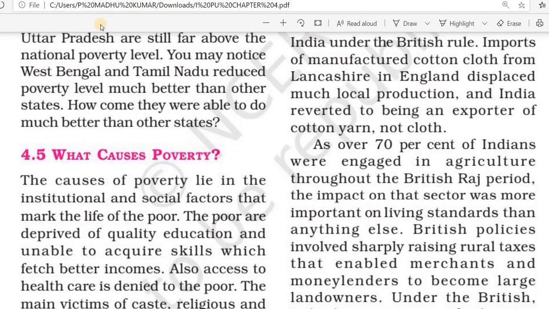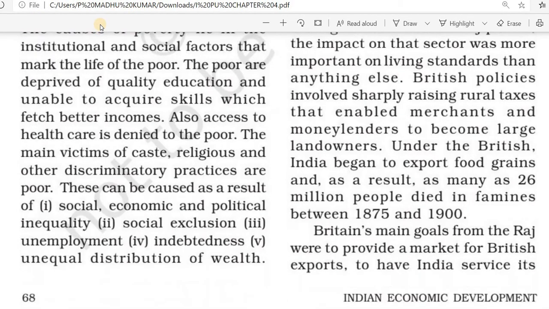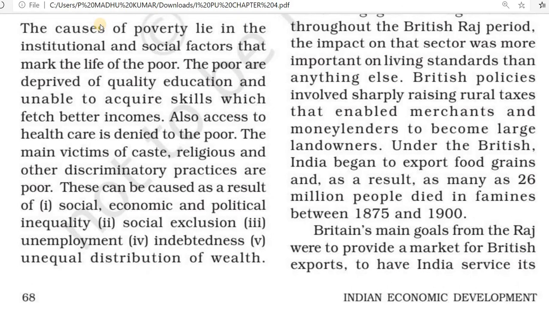Then what are the causes of poverty? The causes of poverty are generally related to social and institutional factors of a country. The poor are unable to get quality education, which is the main problem.